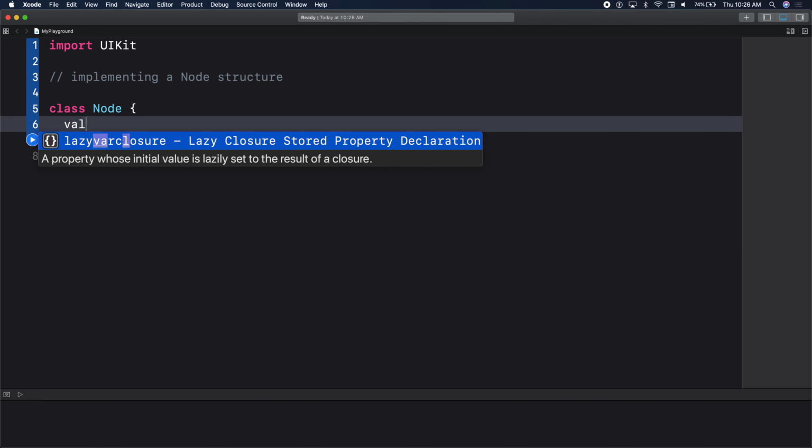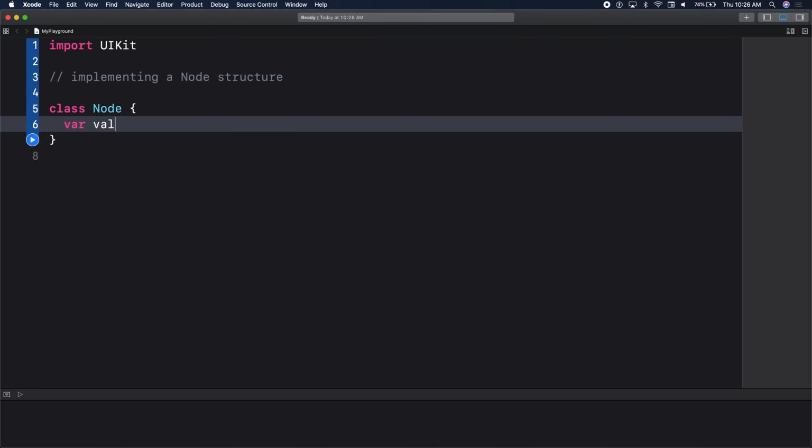Because if I come here and I say variable value is of type Int, let's just give it some value for now, then that means every time I create a node, I have to specify what value it is. I have to create multiple node classes, because this node only works with integers, correct? What if I want to work it with strings? Then I have to go back and refactor the code, change it to a string, or duplicate code, write the next class called node string, node int, node double, node float, right? We see where we're going with that? We don't want to do that.